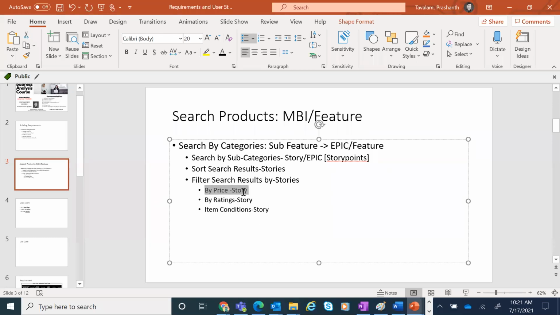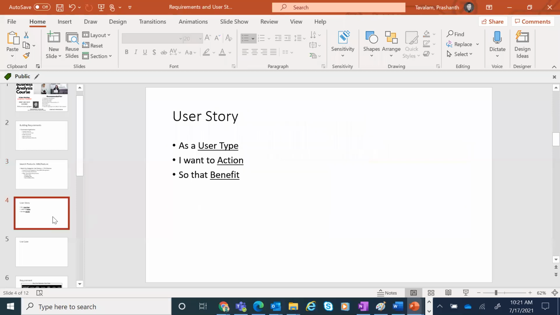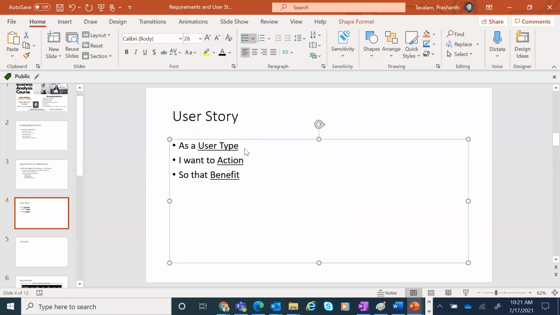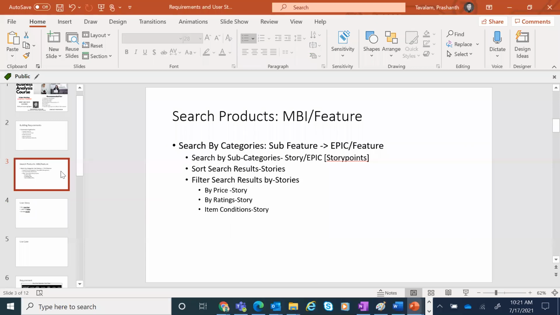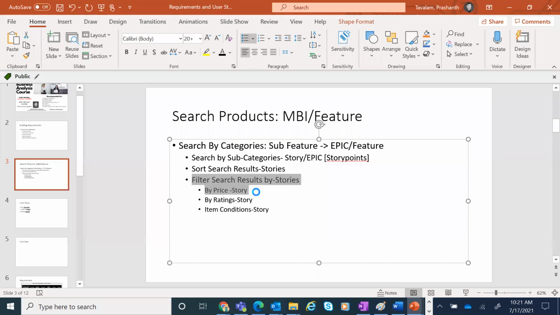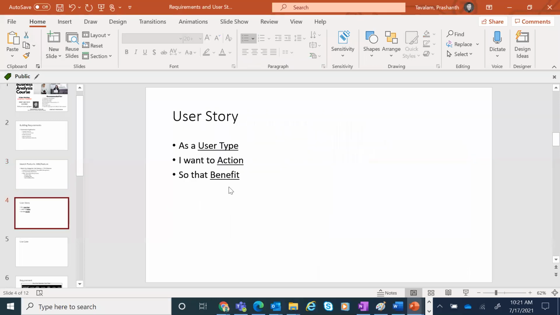Let's pick one story, which is search by price. So how do you write it? We will write it in the form of a user story. Then take it from there.